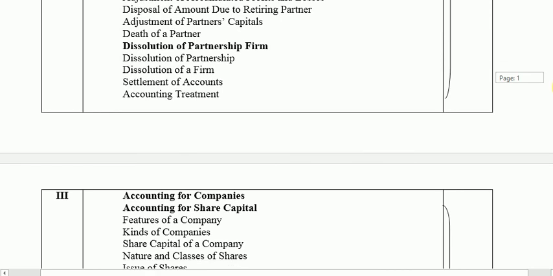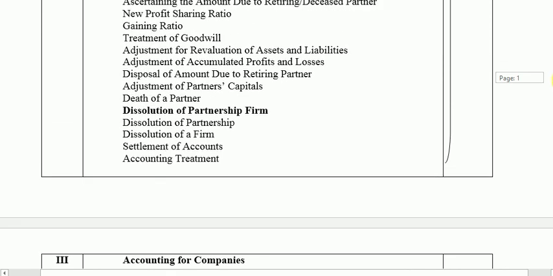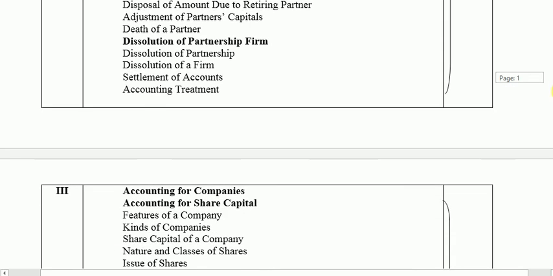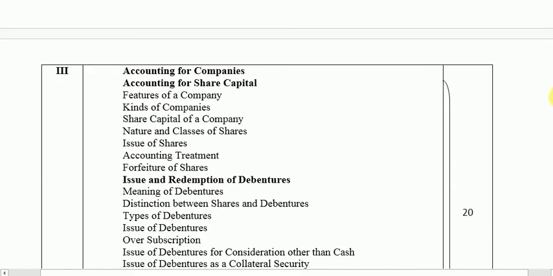Unit 3 is purely devoted to company accounting, that means accounting for companies. Last year in Business Studies, again in chapter number 2, you studied the joint stock company. So you have that in your syllabus: what is a company, features of a company, and all those things which came under joint stock company are also part of this unit. In class 12 this year, you are going to do accounting for companies.